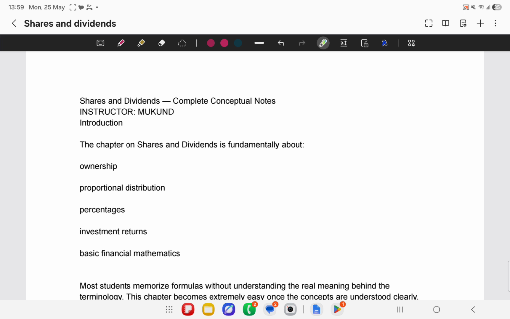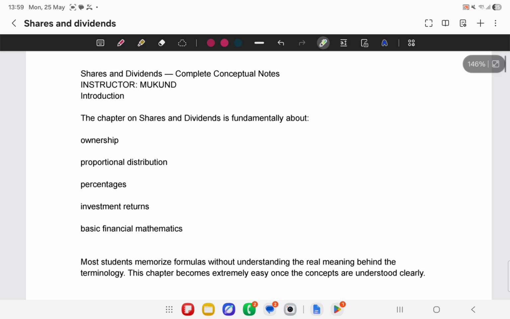One is the mathematical part, which is very easy, because it is just simple multiplying, dividing and percentages, basic knowledge of percentage from class 7th and 8th. The mathematics part is easy. The financial part is tougher, because it is new: the meaning of shares, at par, below par. That's why this chapter becomes tough, but it is not that tough if you analyze it carefully.